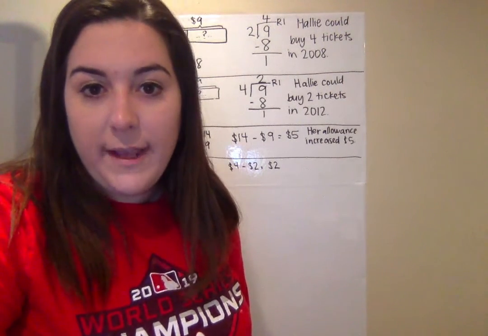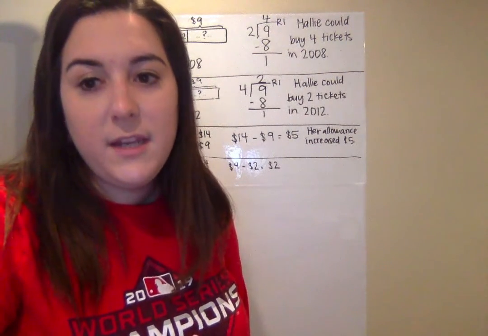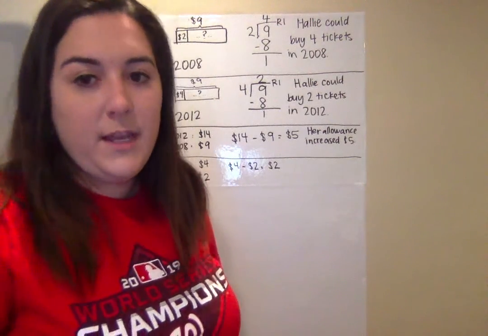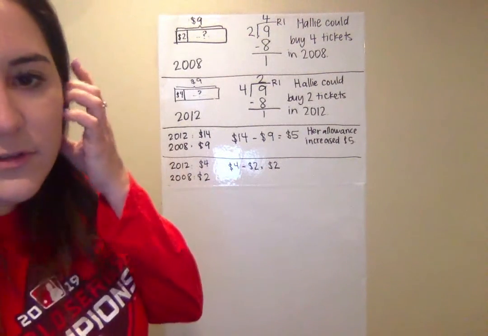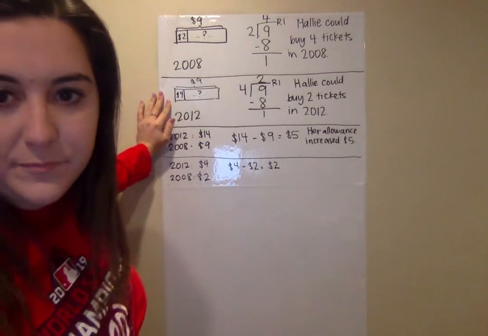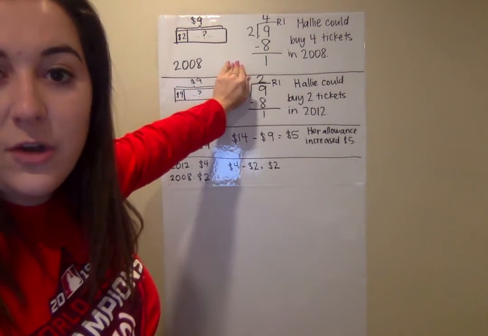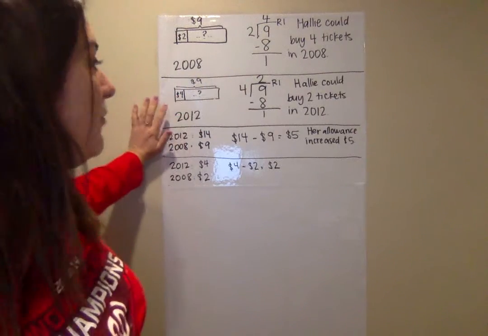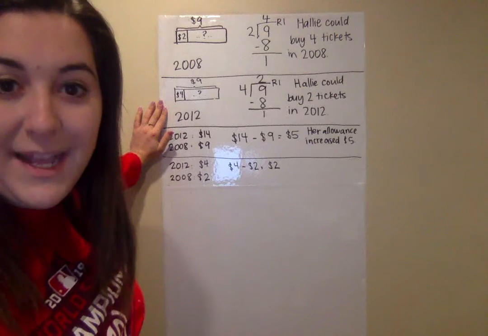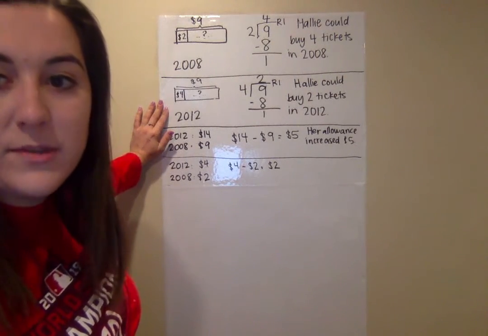On F, what would Hallie's allowance need to be in 2012 for her to be able to buy as many Carnival tickets as she could in 2008? Let's think about that. In 2012, the ticket prices were $4. In 2008, she could buy 4 tickets. So if tickets are now $4 and she wants to buy 4 tickets, what would her allowance have to be at least? What is the smallest amount her allowance could be in order to buy those tickets?